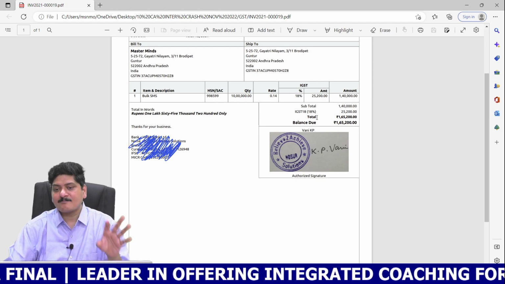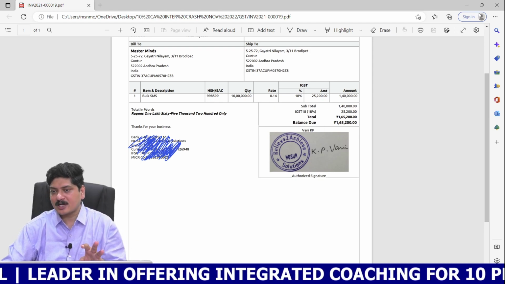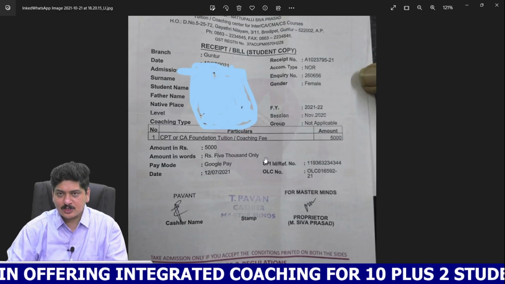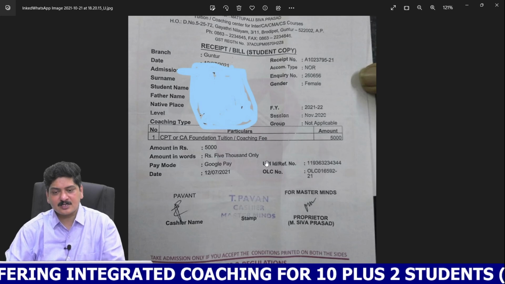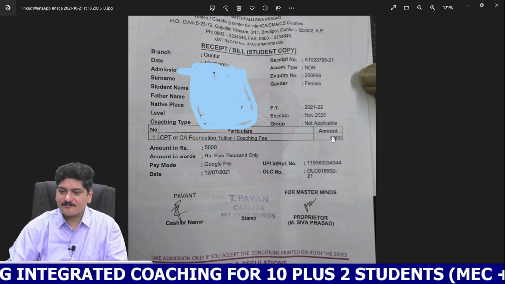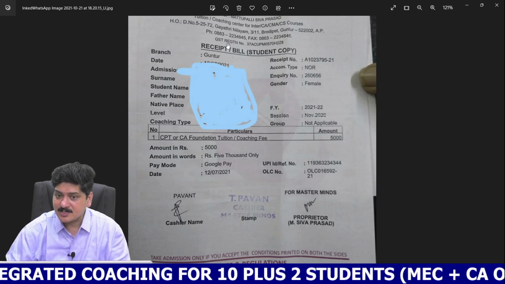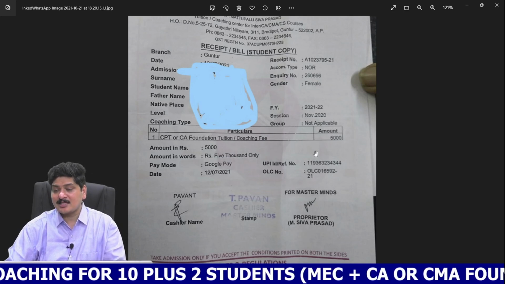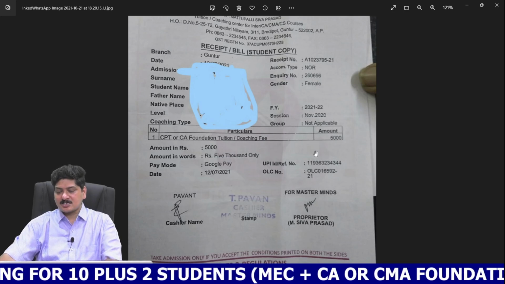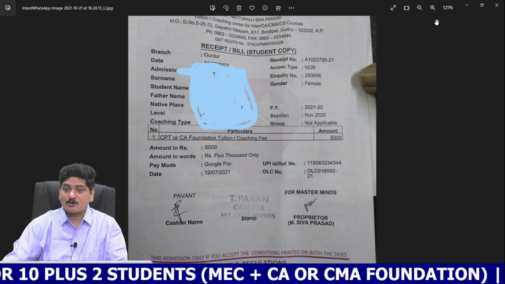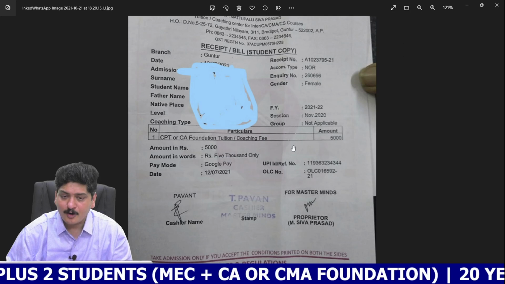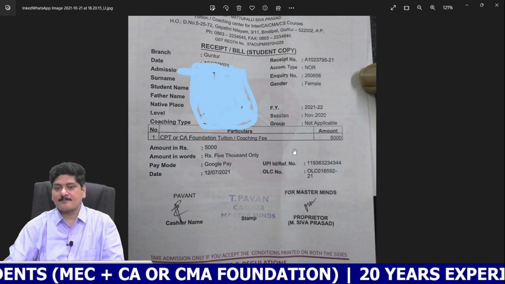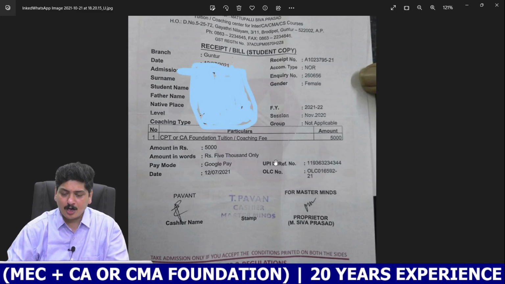So 140 added by GST, a total of 1,65,200 rupees. Whereas this is the invoice that we issue for those students who take admission in CPB mode, physical batch mode. We have collected 5,000 and we have given the GST invoice, meaning that we are not going to collect anything from the students community in the name of GST. On the other hand, we are going to make the payment of GST out of our pocket.